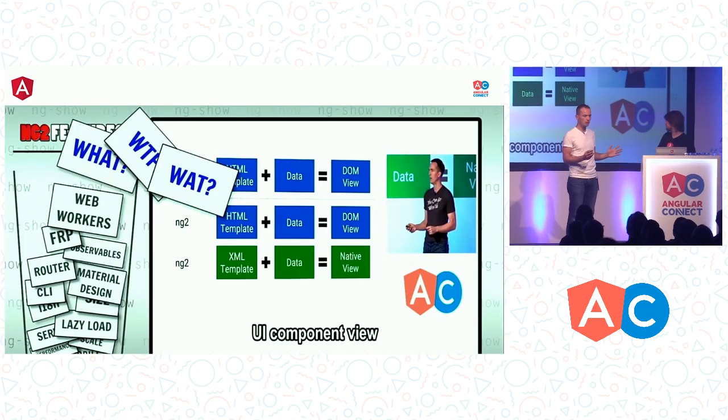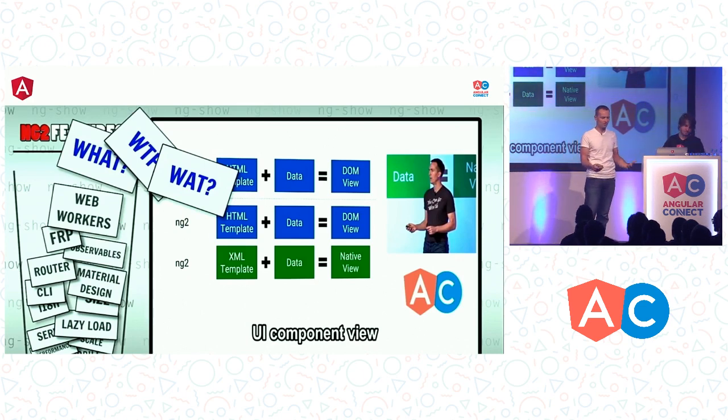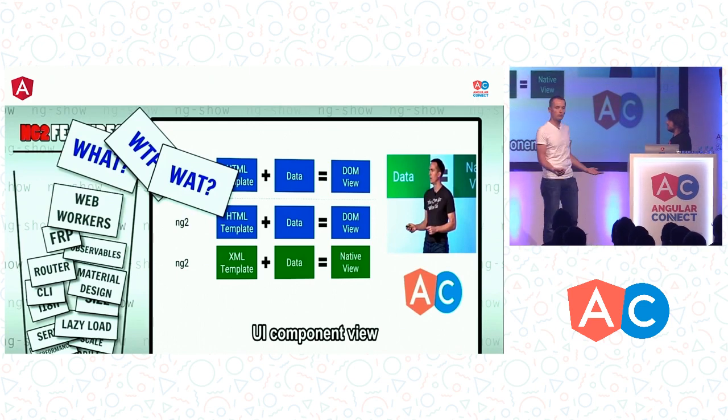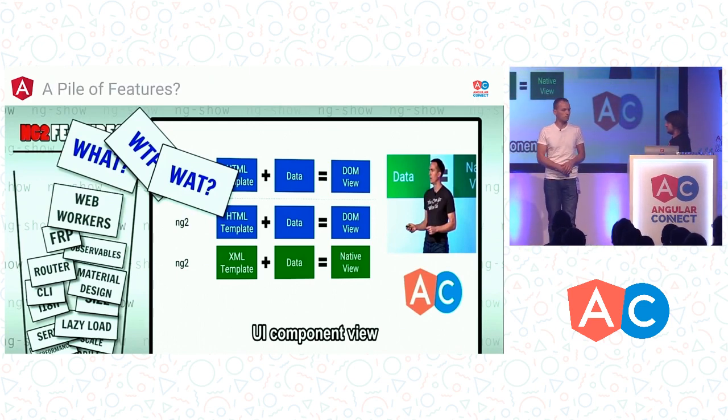And one of the concerns that Shai expressed was that there seemed to be this never-ending pile of features that we just kept on adding and adding to Angular 2, adding to the confusion of what is Angular 2, what does it mean, how am I supposed to use it? So my job and Rob's job today is going to be to explain how these features fit together and how you're supposed to build applications with Angular.